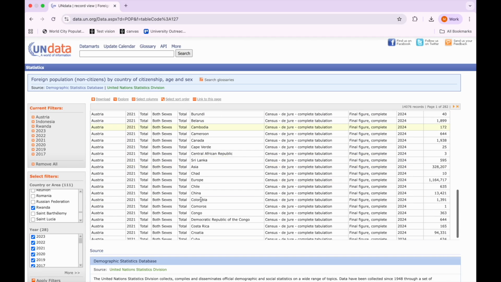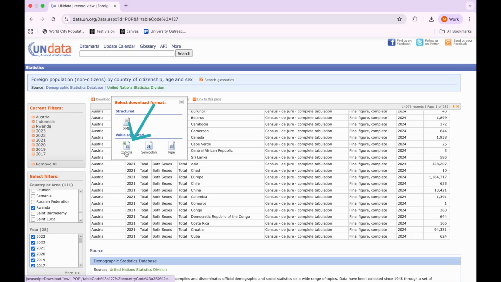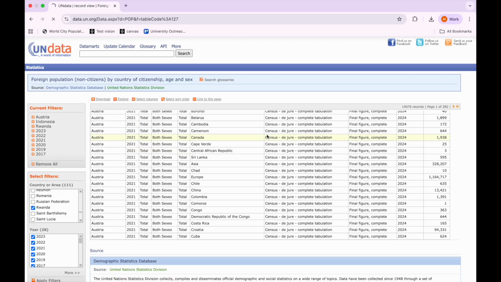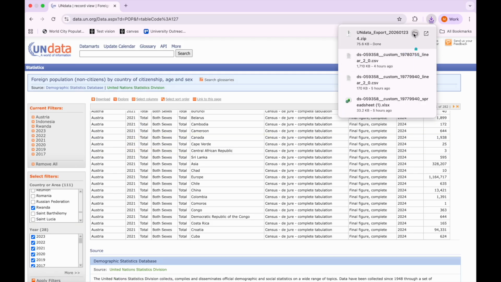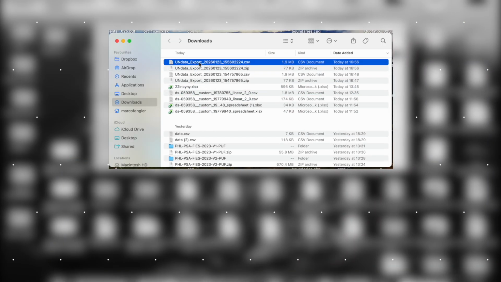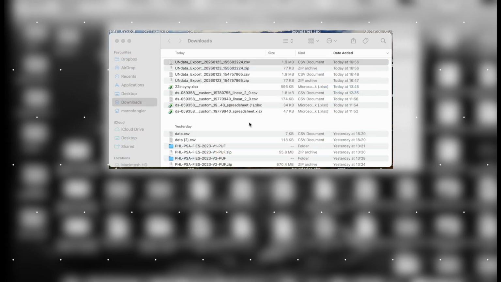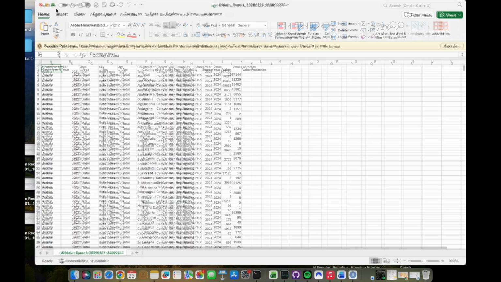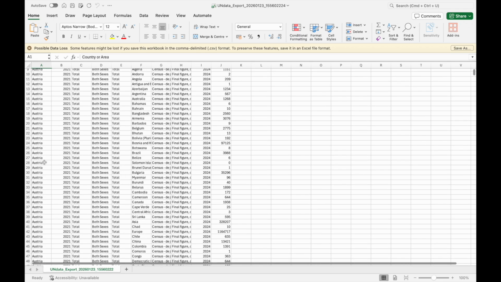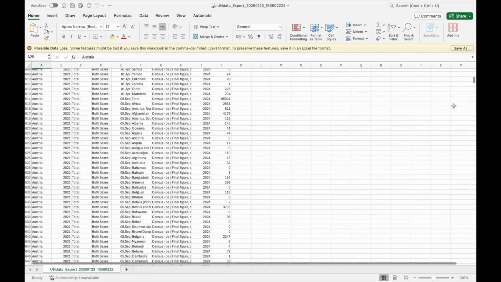You'll see there's Austria there, and then I'll download it right now. I always like to use this CSV, but you can download other versions as well. Once that's downloaded, you can see the zipped file right here. I can open that up, and I'll open it with Excel, but you can open it with R or whatever other tool you might be using. And you can see here, Austria is there for various years that I've selected.